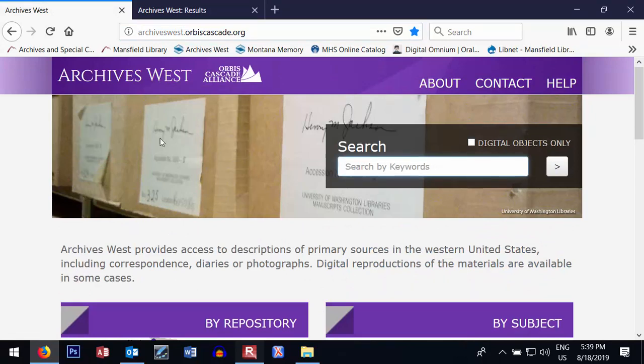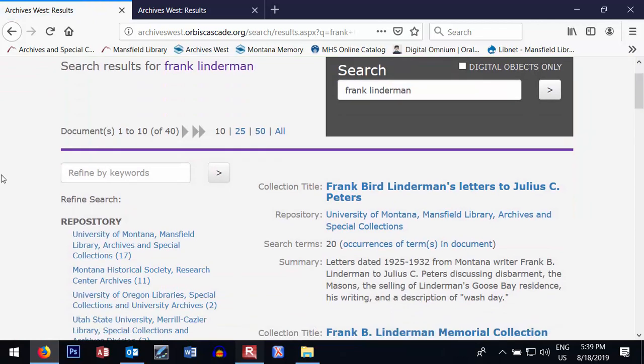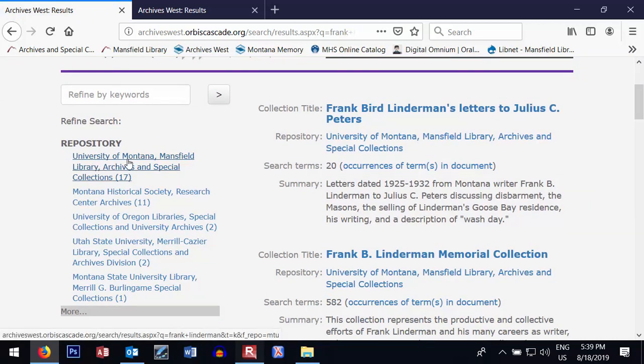If you go directly to the ArchivesWest site and try searching that way, just remember you'll want to select the repository from this list here. You'll want to refine your search by repository. So if you only want things that are held in the Mansfield Library's archives, you'll want to select that as your repository.